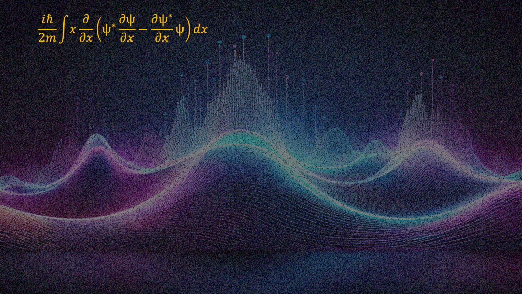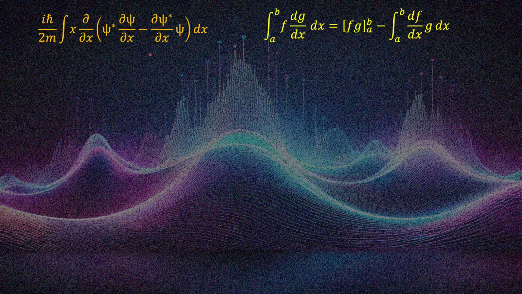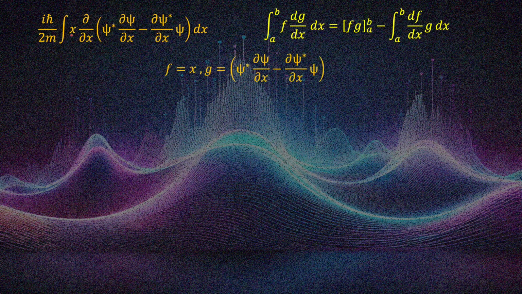So now we have this integral with x times the derivative of a combination of psi and its derivatives, and you have your integration by parts. In my integral, f is x and g is this whole expression. Now we substitute that in. One thing we need to understand is that if your wave function is normalizable, then whenever x goes to infinity or minus infinity, your function should go to 0, as we have seen in the last video.